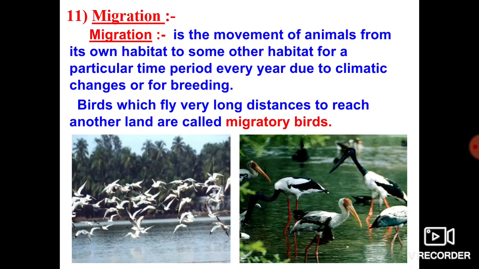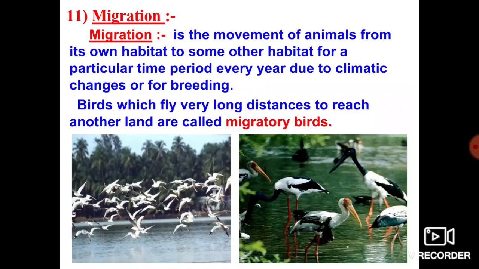Yes, dear students, the process of migration is very helpful for each and every living organism. It provides the migrating species with favorable conditions of temperature, favorable food, favorable water.